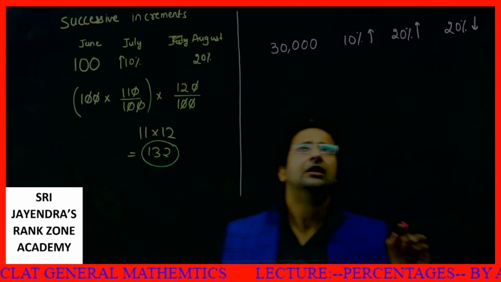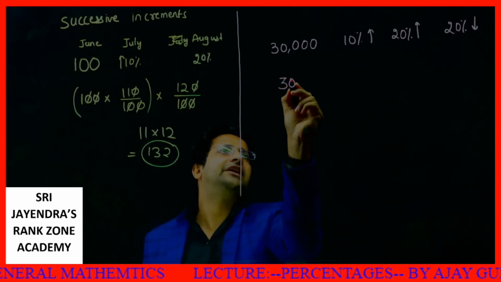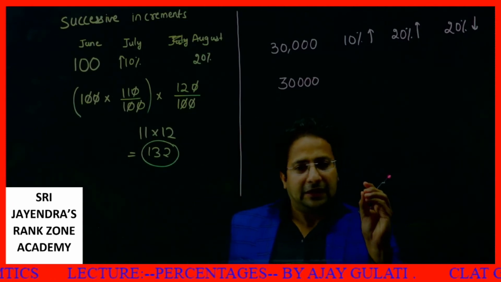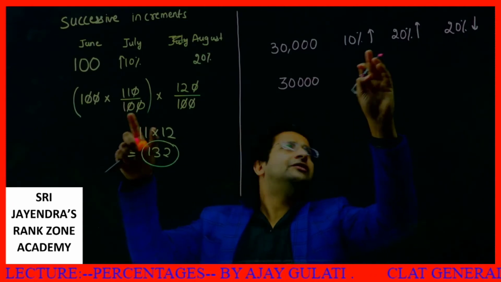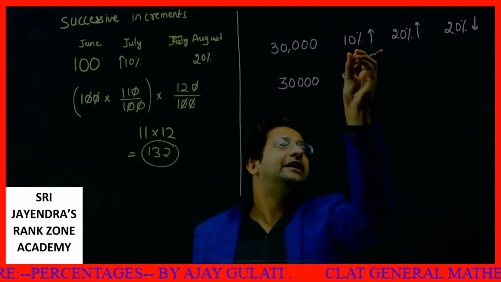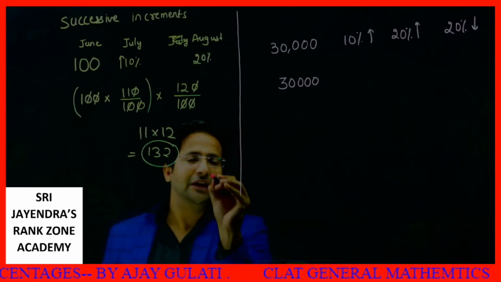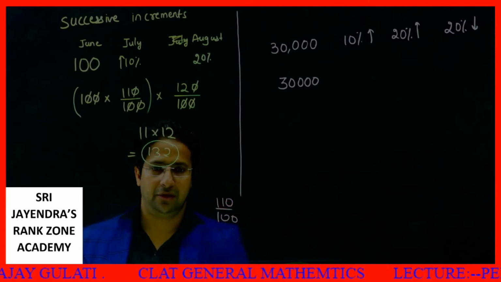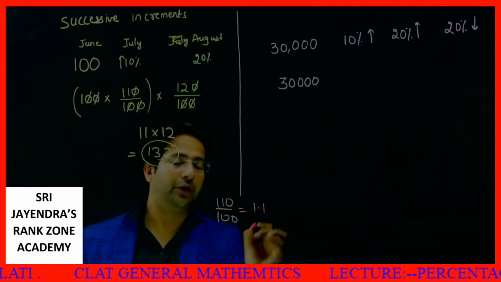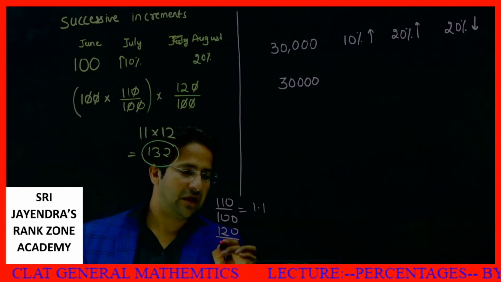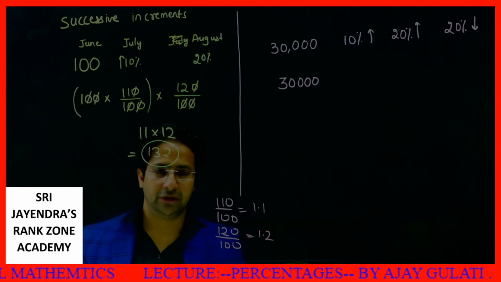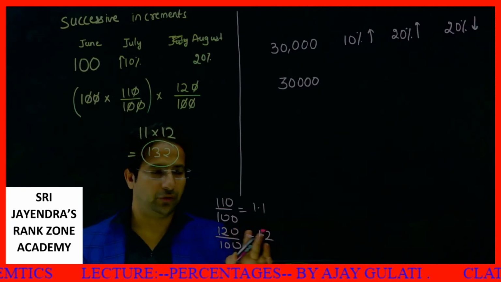Okay, so how will I solve it? I'll write this 30,000. Then students, you can write either 110 something like that, or you can directly say 10% increase means 110 over 100, that means 1.1. 20% increase means 100 increases to 120, so this is 1.2. Getting this thing, all of you? Yes, you must be getting this.